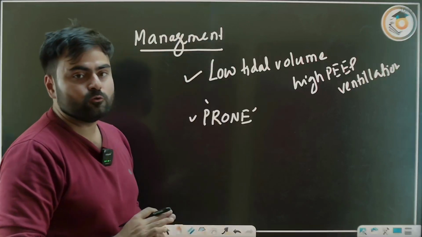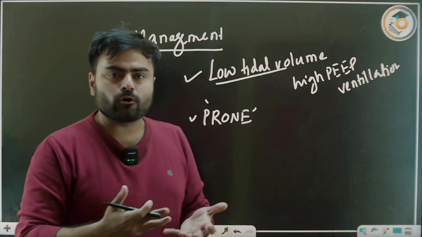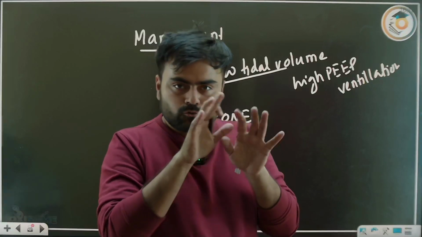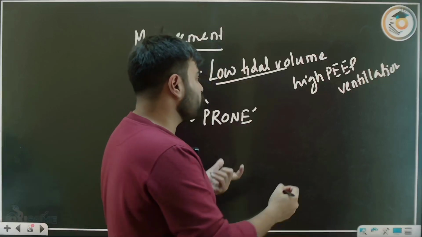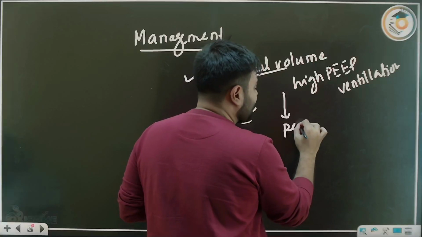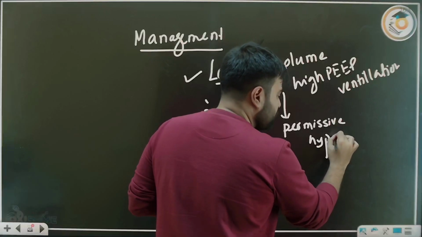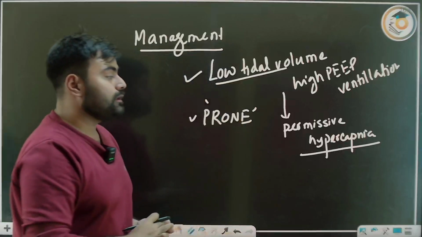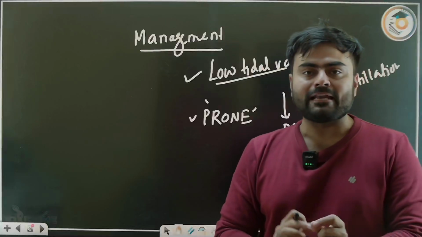So prone we can do, and as there is a low tidal volume to avoid barotrauma, basically we are giving less oxygen to avoid barotrauma. So the carbon dioxide level is a little more. That is known as permissive hypercapnia. In this type of ventilation, we are allowing a little bit more carbon dioxide. So we are allowing permissive hypercapnia. That is the management of ARDS.